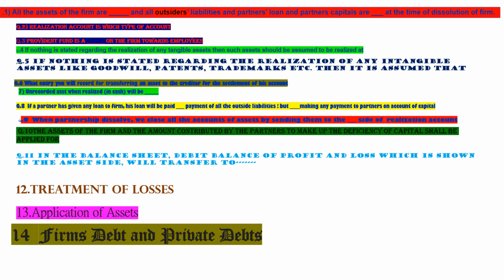9. When the partnership firm is dissolved, we close all the accounts of assets by sending them to the debit side of realization account.